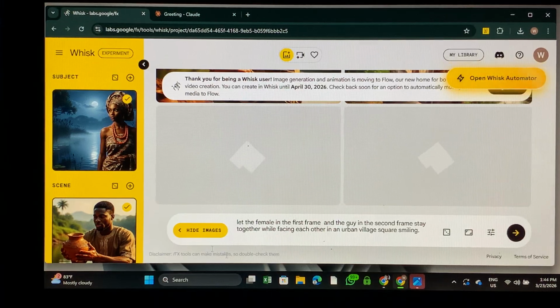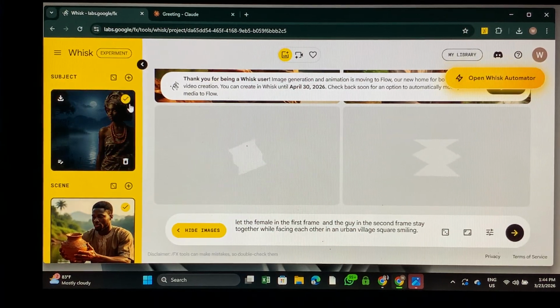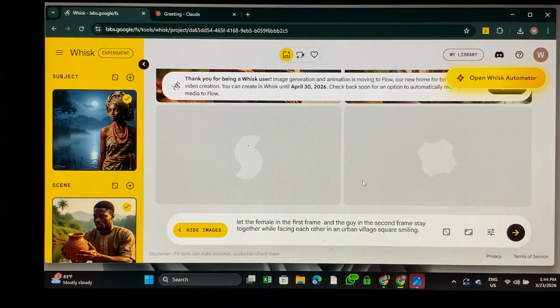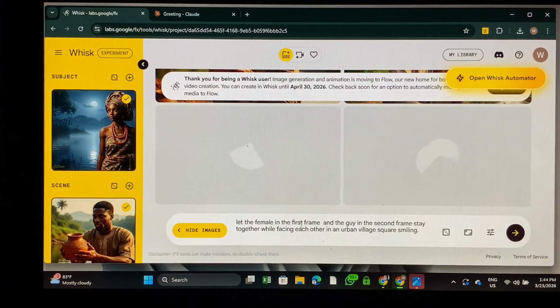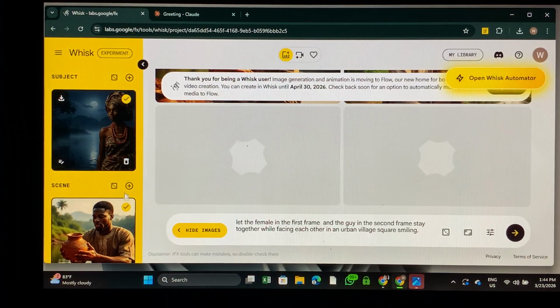So you can see that both of them are marked. If you did not mark it and you are telling AI to put the guy and the female together, it's not going to work, you understand? It's going to look at you like mumu. So obviously you have to mark both of them together.